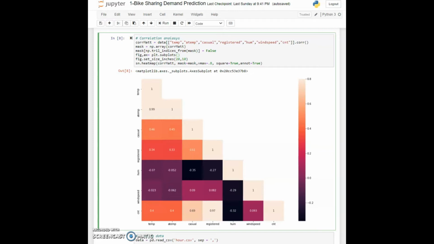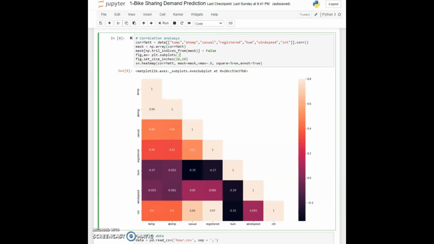This means that we need to remove this registered feature from our dataset, because it will give us data leakage, which is something that happens to a model when you have variables that are affecting the final outcome too much. This will result in an invalid model with highly optimistic predictions, so we will remove this feature from our dataset.